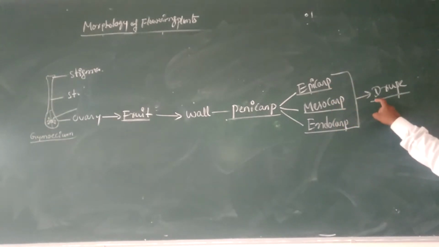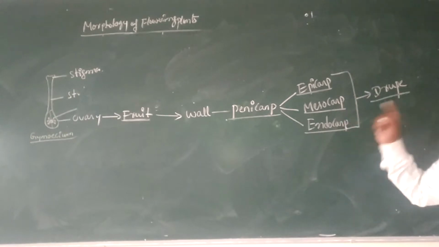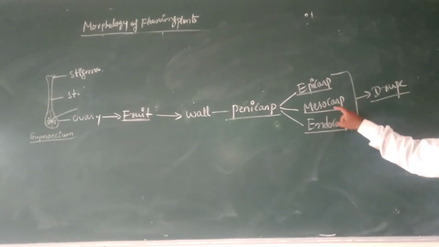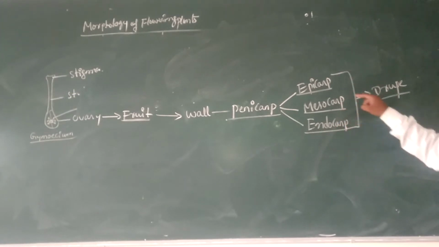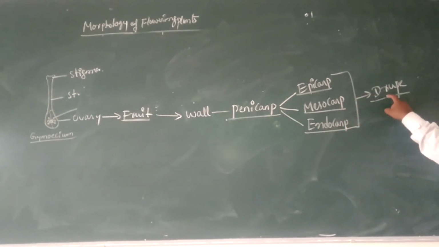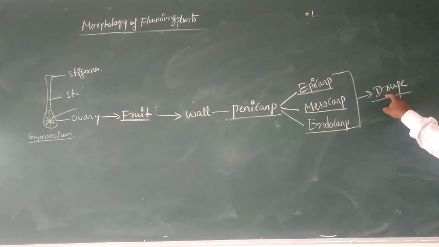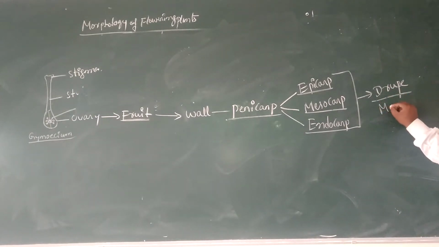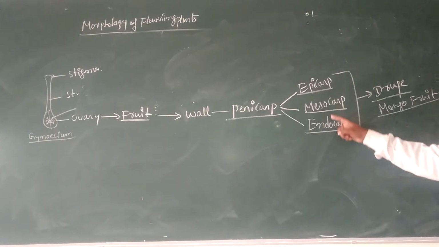The best example for a drupe is the mango fruit, where all these three layers occur.